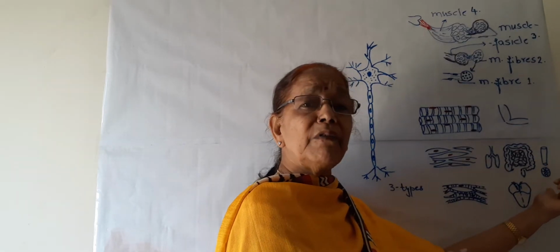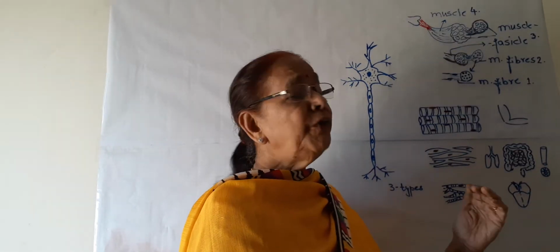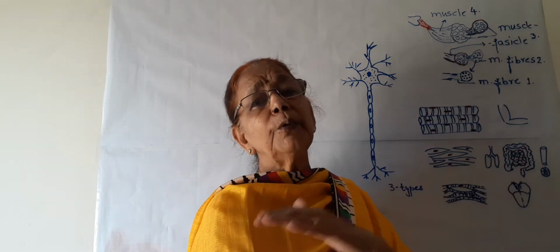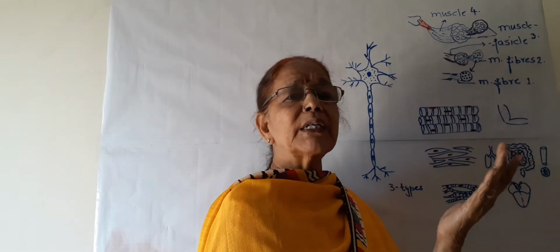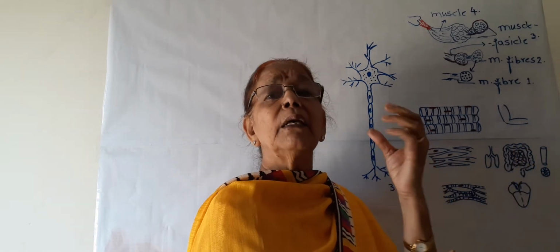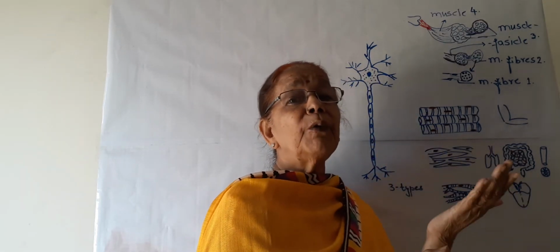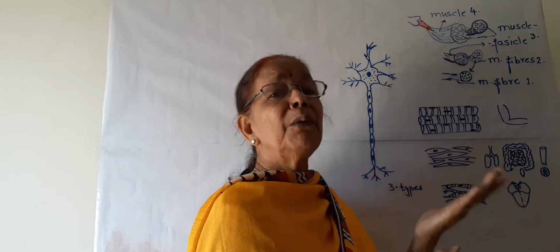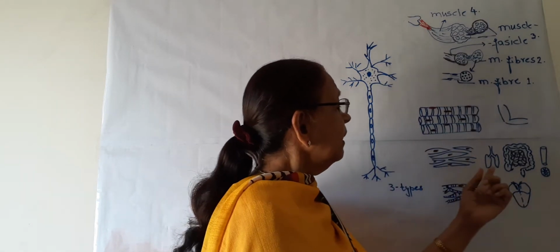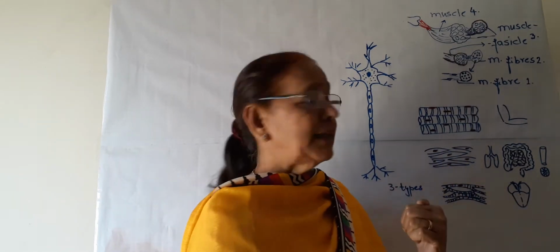In the iris of our eye, if we go from a dark room to the light or vice versa, then our iris expands or contracts by itself, without our control, without our permission. So these are involuntary muscles.